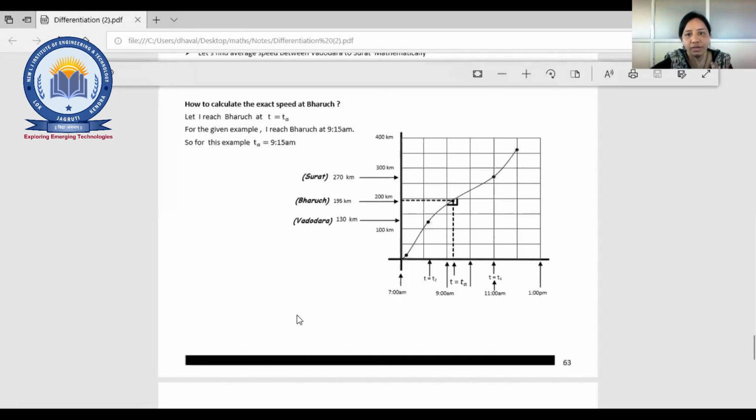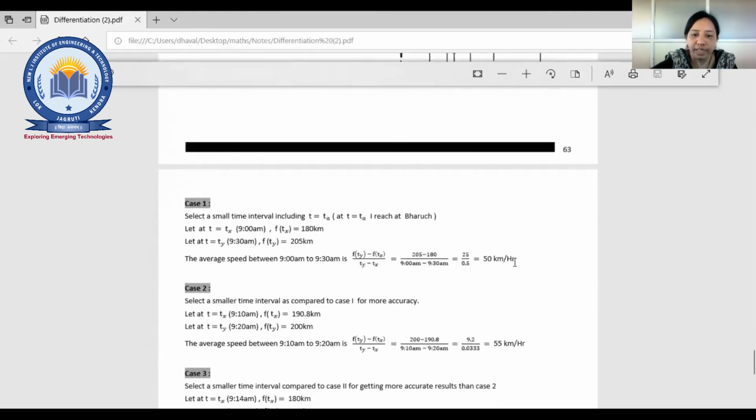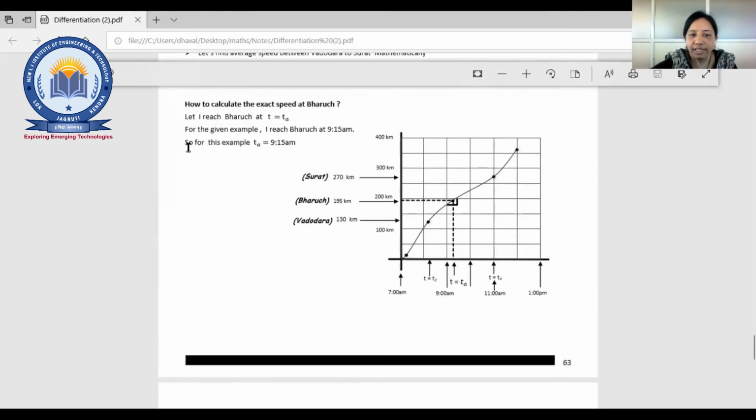In the same way we can go on, fine. So ta is 9:15. It is easily understandable from the figure that at 9:15 we are at Bharuch. So what should be the speed? The exact time at that hour is 9:15.